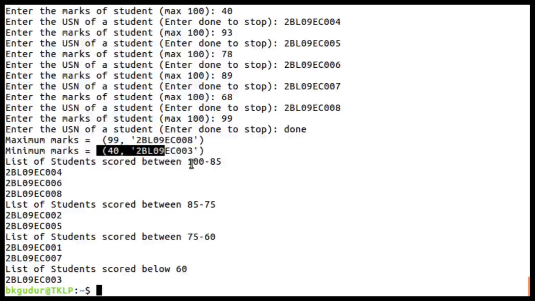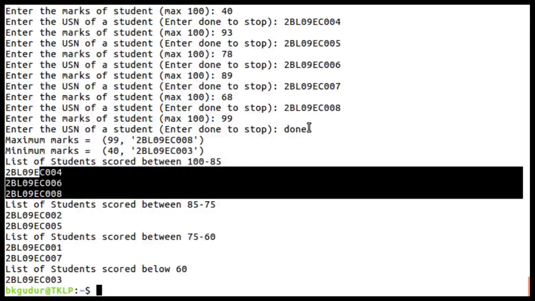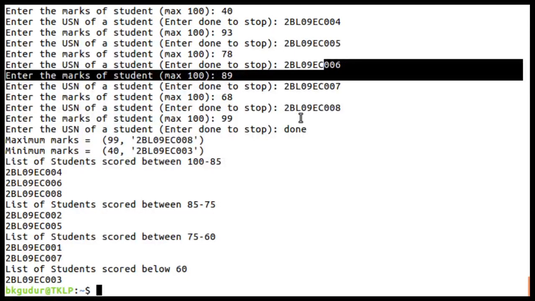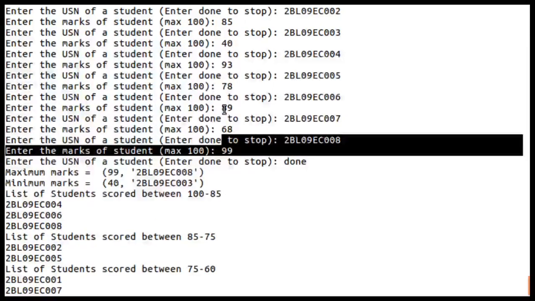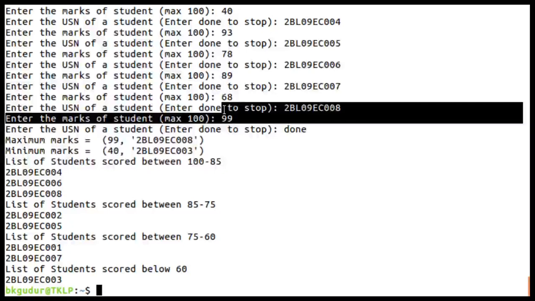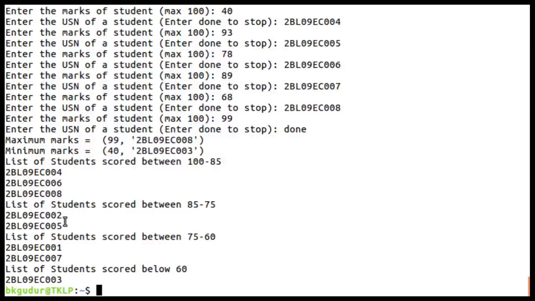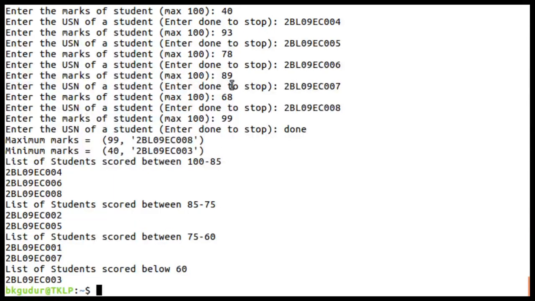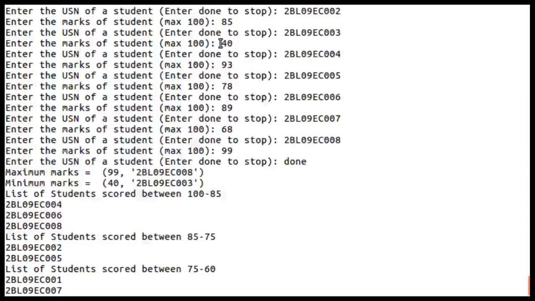List of students who scored between 100 to 85: three students are there, 4, 6 and 8, you can see. Only they have scored more than 85 and less than or equal to 100. Similarly here two persons, and here two, and below 60 how many are there, only one, that too 40 only. That is below 60, only one is there.